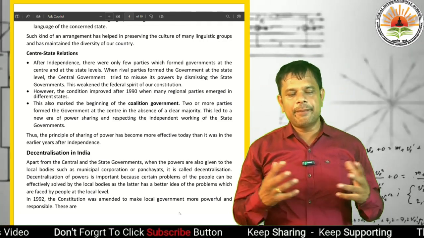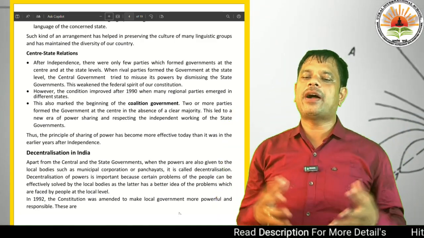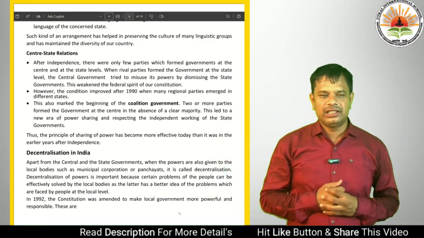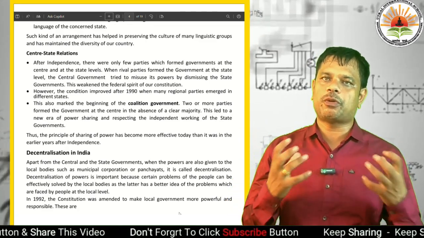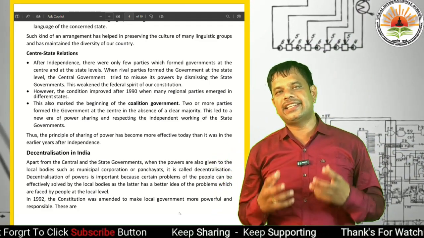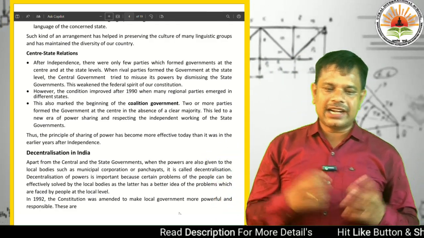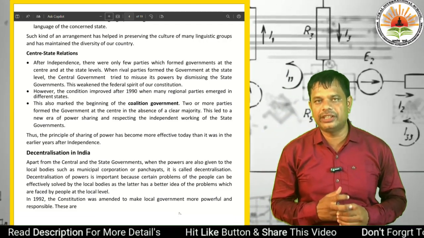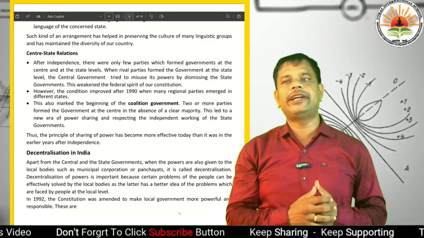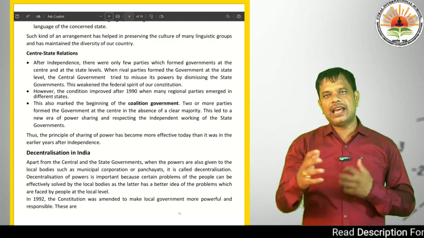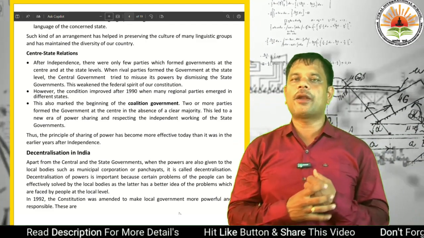However, the condition improved after 1990, when many regional parties emerged in different states. This also marked the beginning of coalition governments. The first coalition government was formed by Atal Bihari Vajpayee, led by the NDA, National Democratic Alliance. Two or more parties formed the government at the center in the absence of a clear majority. For India, the clear majority is 272 out of 543. If there is no clear mandate, a group of parties forms a coalition government.